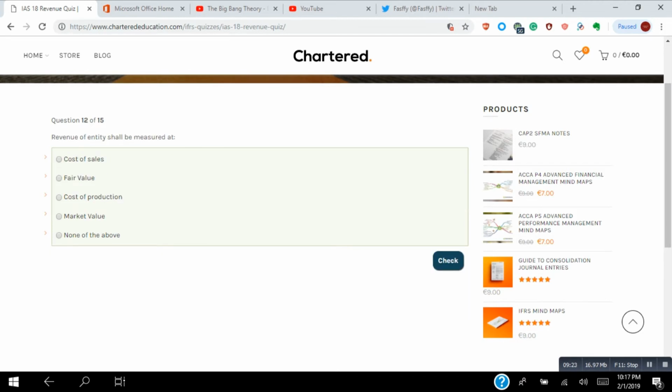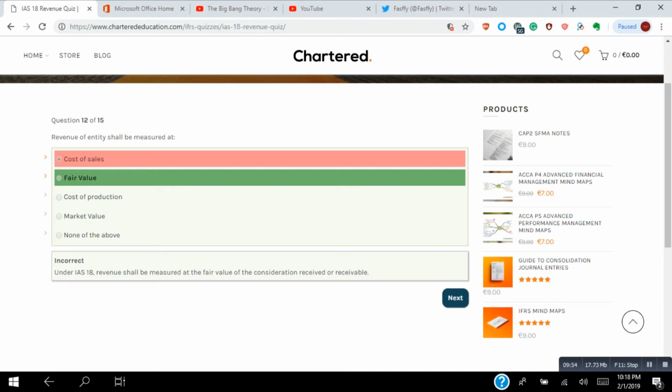Revenue of an entity shall be measured at: cost of sales, fair value, cost of production, market value, none of the above. It is normally at cost, you have to measure the revenue at cost. Sorry, that is wrong. Under IAS, the revenue should be measured at the fair value of the consideration received or receivable. That is the correct answer. So I have noted my mistake.